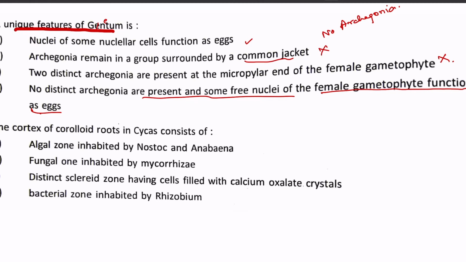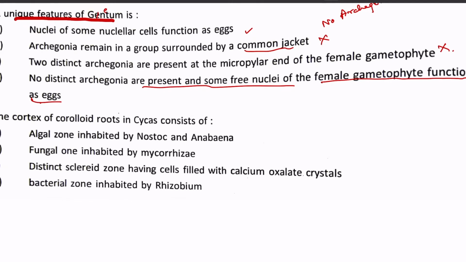So the unique factor of Gnetum, which is also mentioned over here, is that the archegonia are not present. And then the second point, that some free nuclei of the nucellar cells continuously undergo division, and some of them just function as eggs in the later stages. So option D will be the correct one.